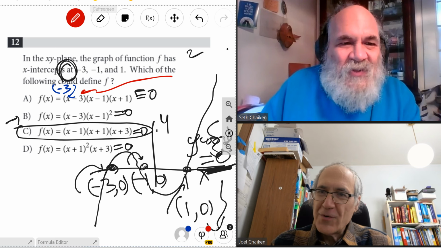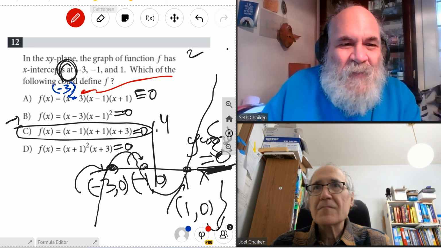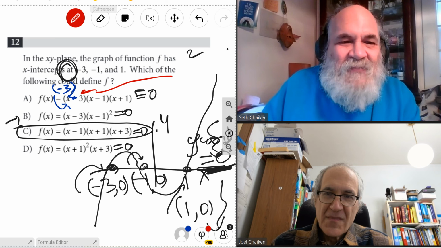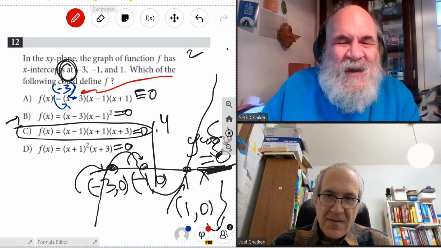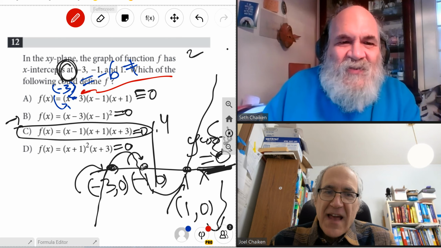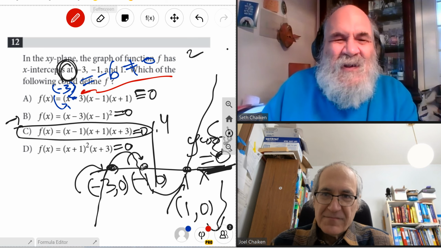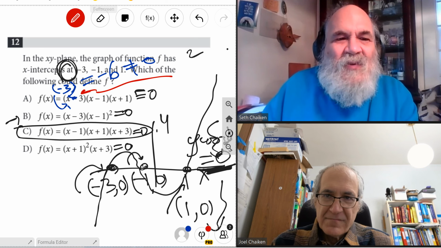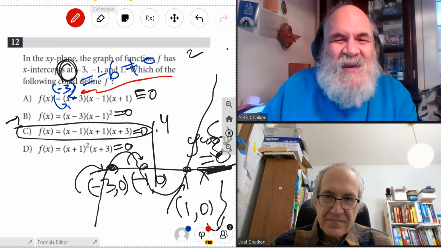What's going on here is you plug in -3 for x, and then a 3 is subtracted from the -3, which gives you -6. It's not 0. And the other terms are not 0 when you plug in x equals -3 either.